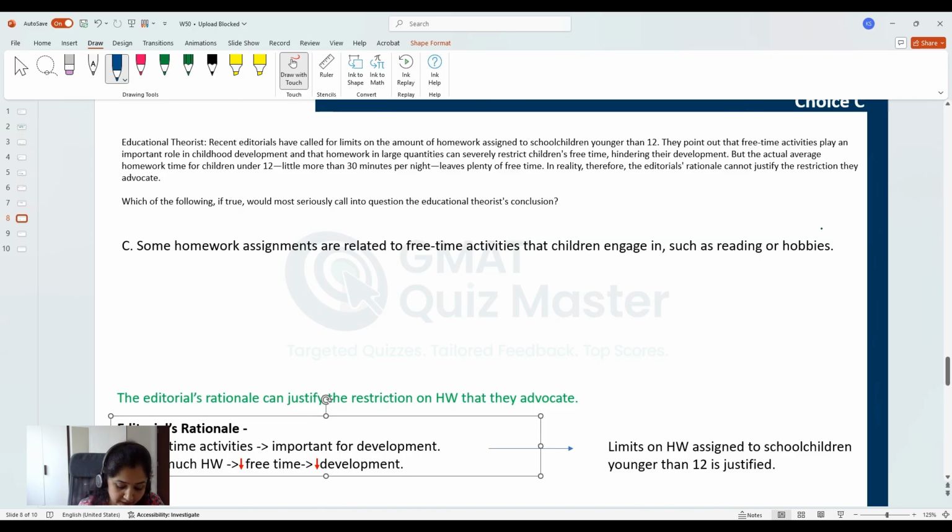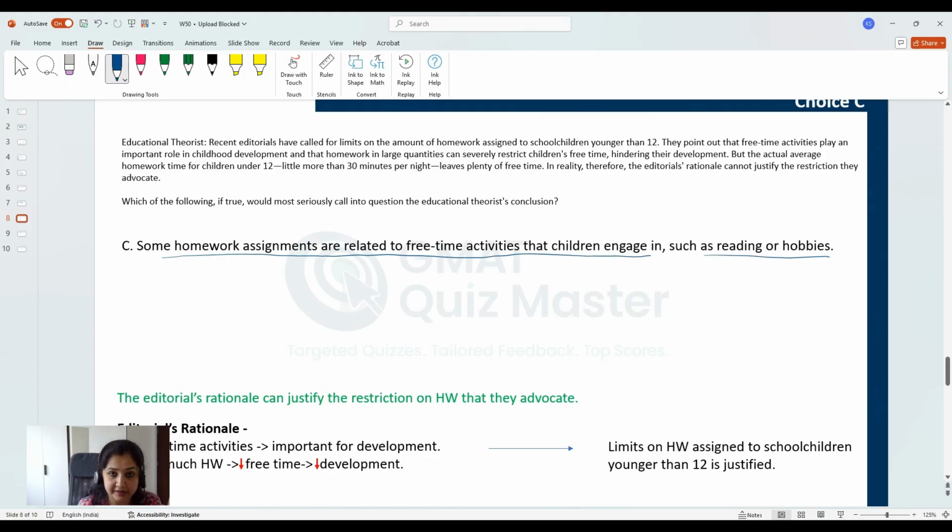Choice C. Some homework assignments are related to free time activities that children engage in, such as reading or hobbies. Now, what does this choice indicate? This choice indicates that some homework assignments, we are not going into the impact of "some", whether it is one or all or somewhere in between, but there are some homework assignments that help children engage in free time activities.